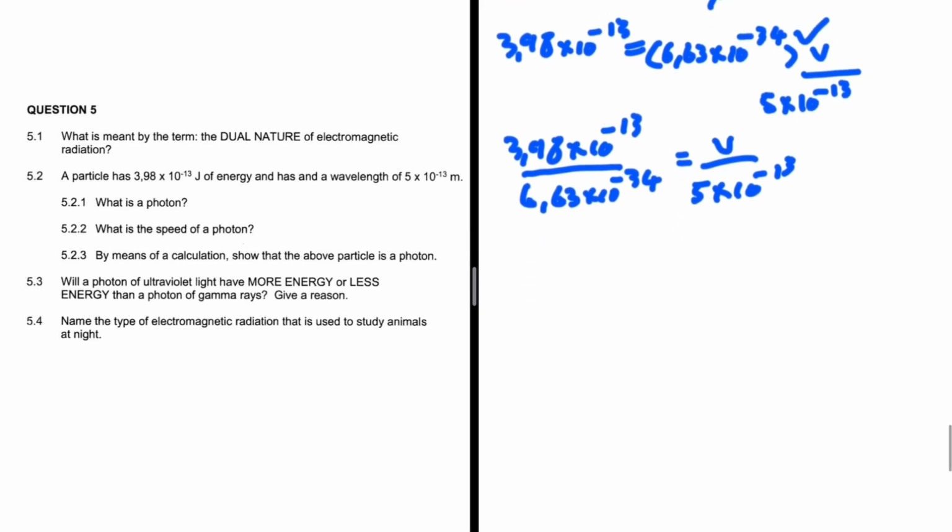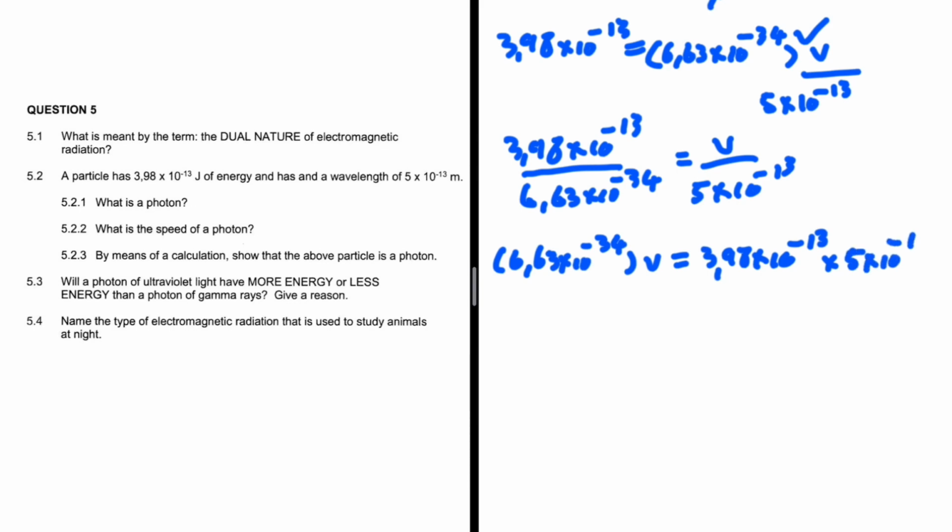If we do that, we're going to have 6.63 times 10 to the minus 34 multiplied by V, being equal to 3.98 times 10 to the minus 13 multiplied by 5 times 10 to the minus 13.